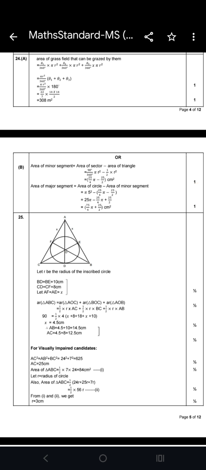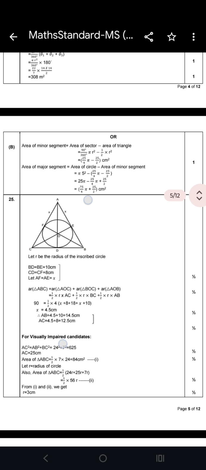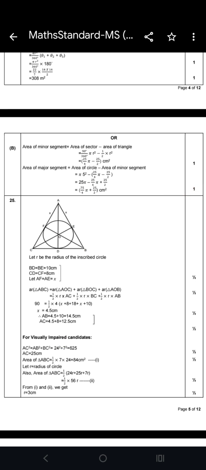See, 25 is also a 2 marks question, but see how the board has given us the marking. See, these all statements here, you can see what they have done, half, and half. In 4 parts they have given half.